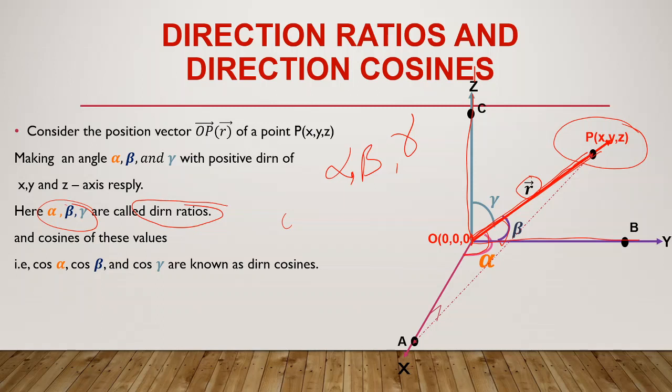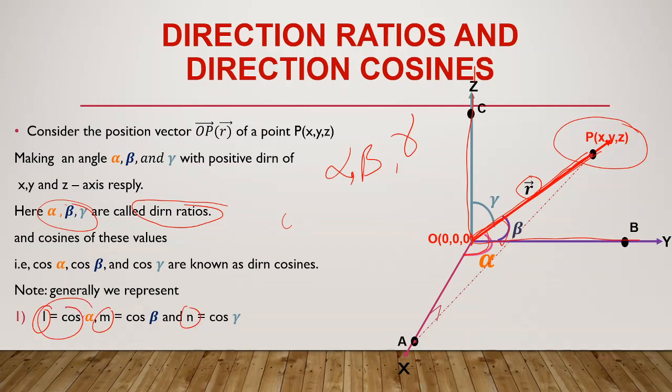If you take the cos of these three angles, those angles we call direction cosines. Please note the point I'm trying to say here. These direction cosines will always be represented by l, m, n. Cos alpha will be represented by l, cos beta will be represented by m, and cos gamma will be represented by n.